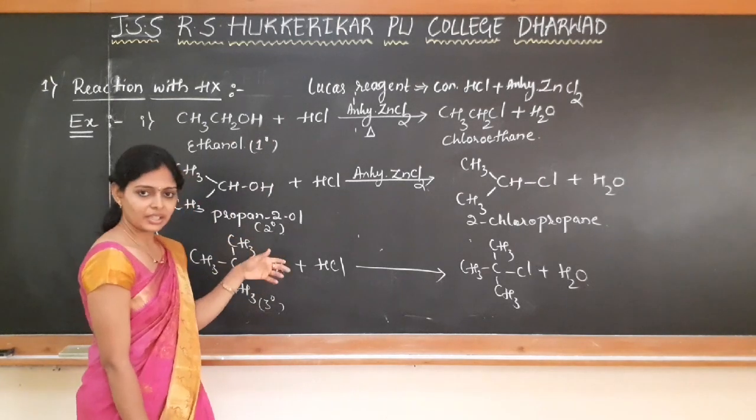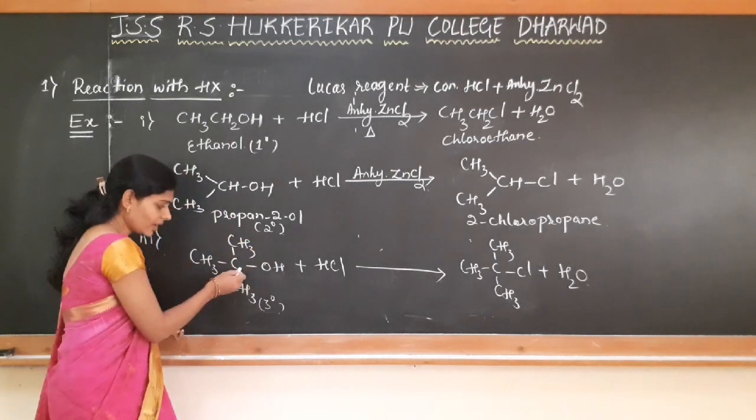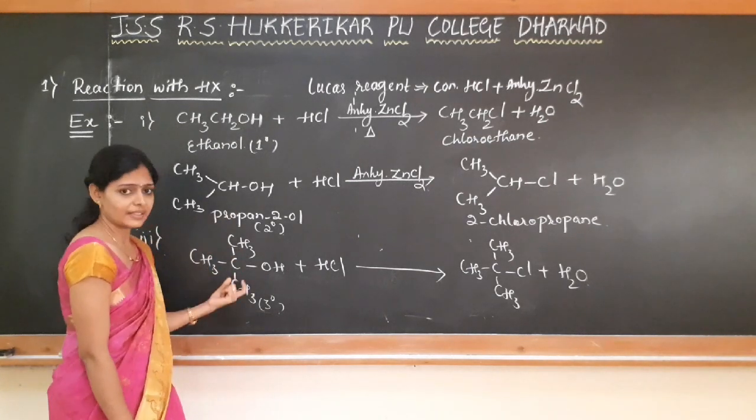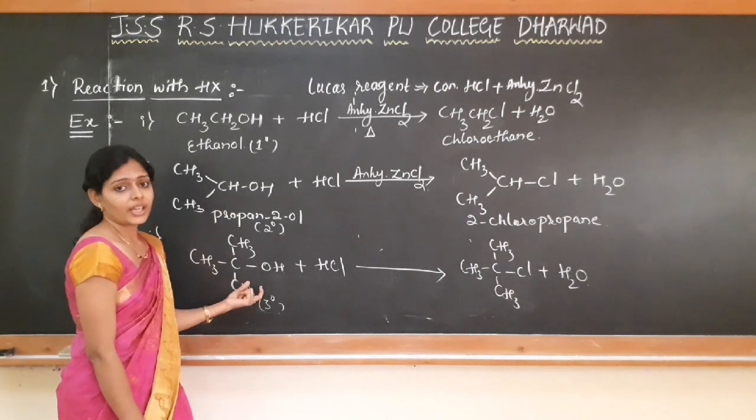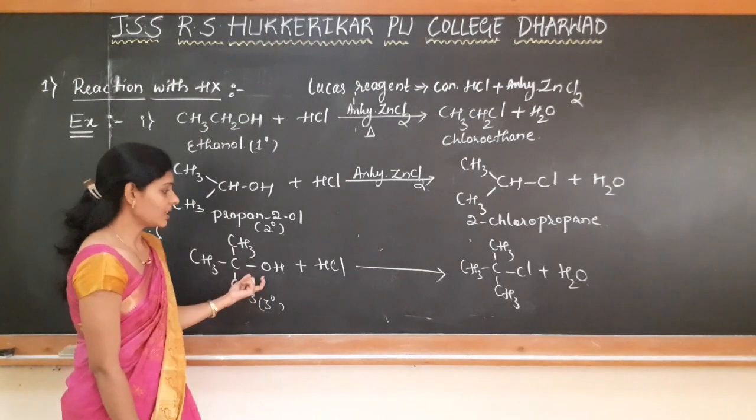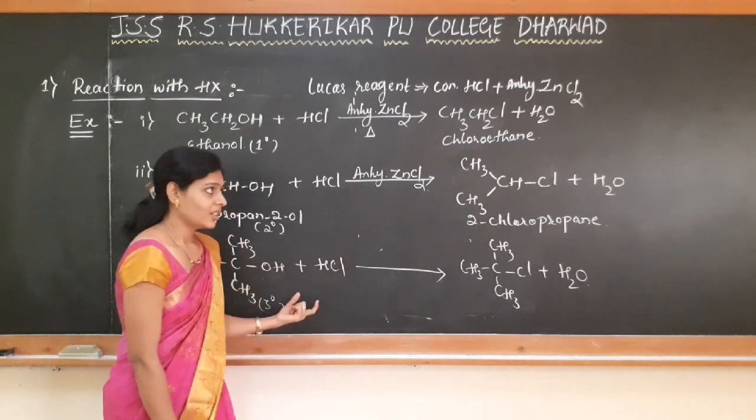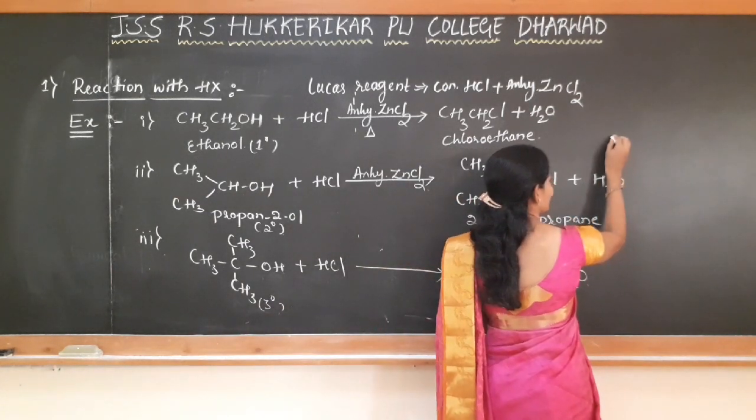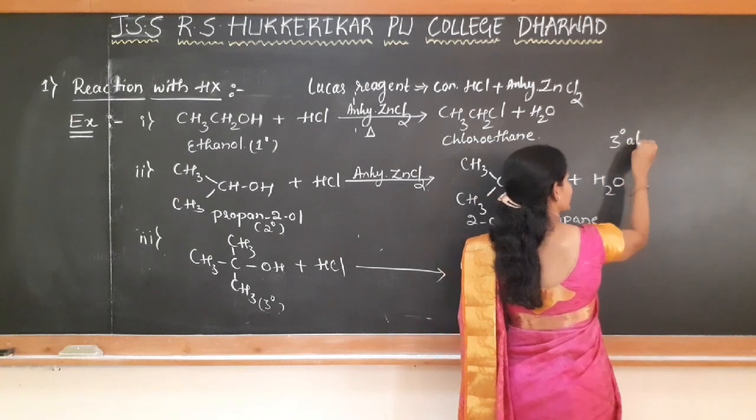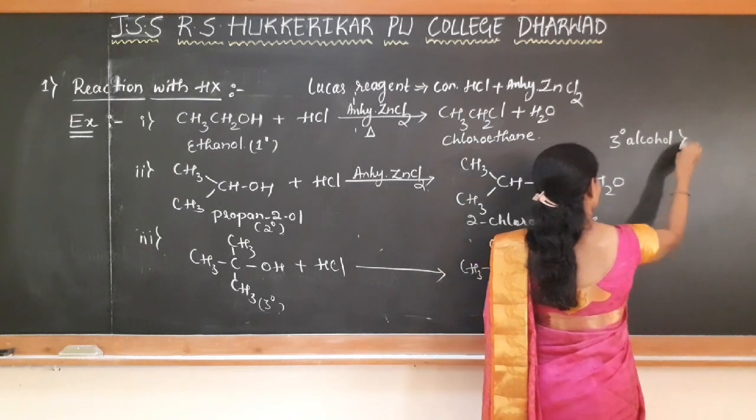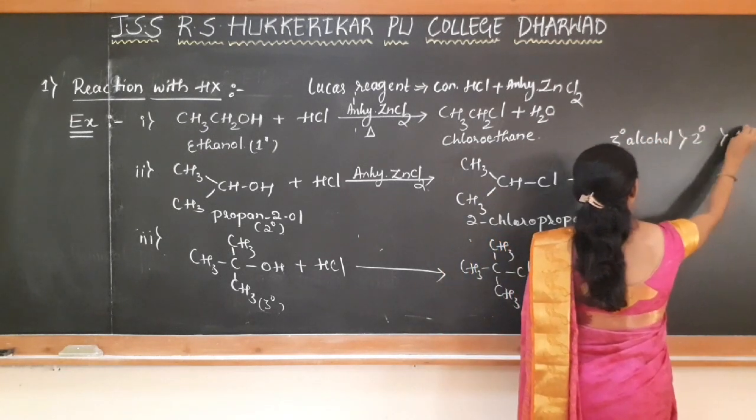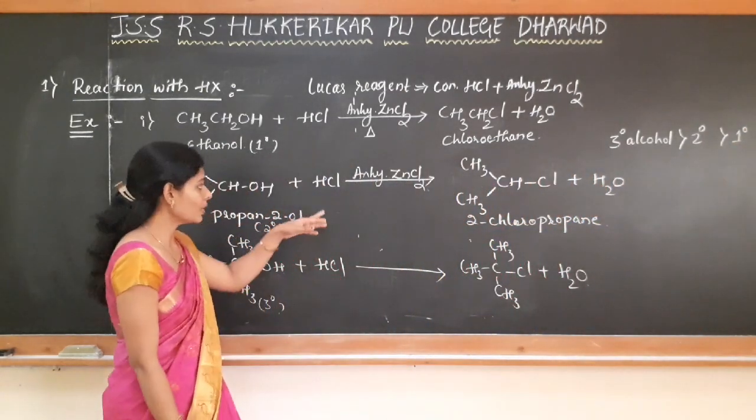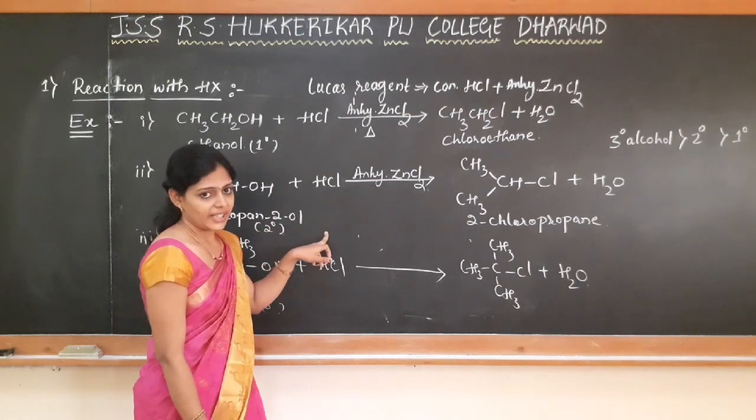This I told in the beginning itself, right? The carbocation is the intermediate during this mechanism or during this reaction. The tertiary carbocation is more stable, so that's why it undergoes reaction at a faster rate. So the order of reactivity of different alcohols is: tertiary alcohol undergoes reaction faster than secondary, then primary alcohol. This is the reactivity order of different alcohols towards the hydrogen halides.